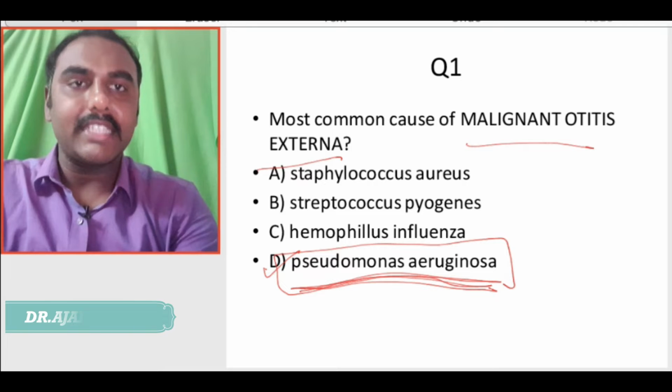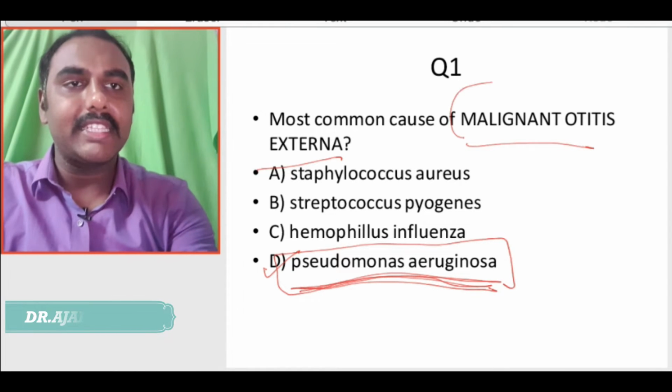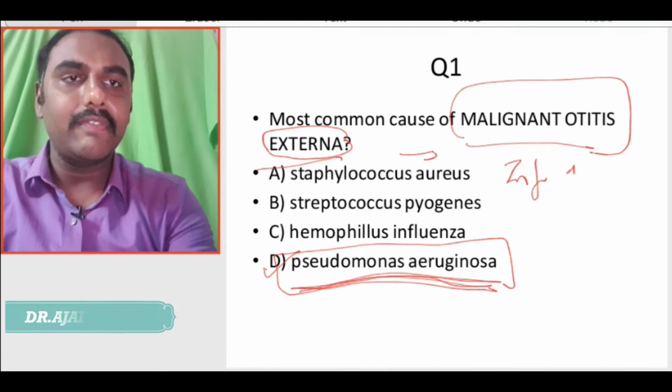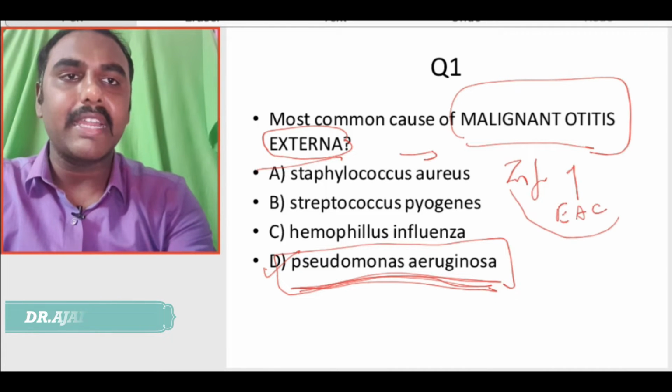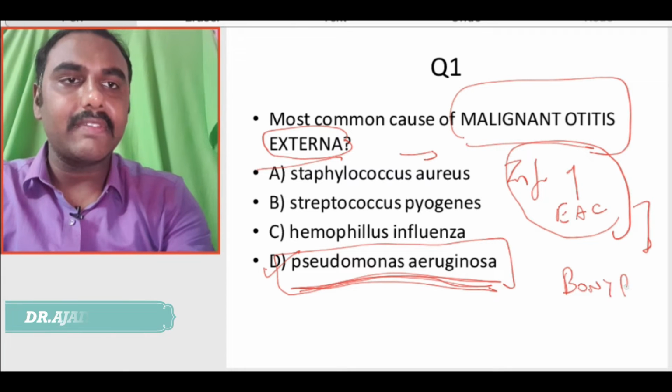What is malignant otitis externa? Is this a malignancy? Obviously no. Malignant otitis externa is an infection of the external auditory canal. Which part of the external auditory canal? It infects the bony part of the external auditory canal.